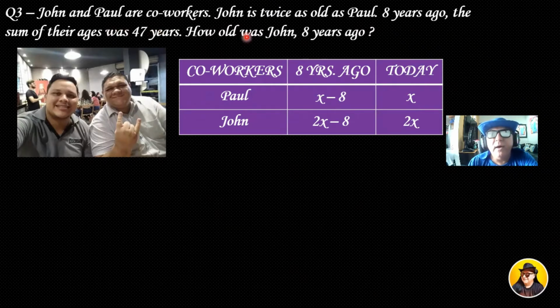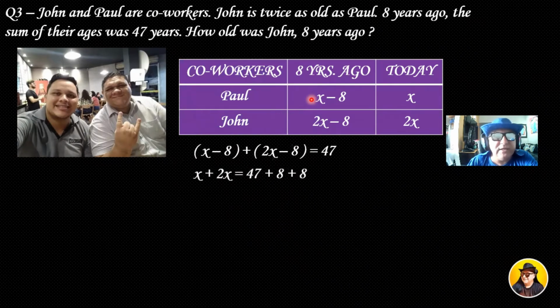Okay, so I have to sum these ages. Eight years ago, it is x minus 8 plus 2x minus 8 is 47. Now let's organize it according to the similar terms. And so we have the equation x plus 2x is 47 plus 8 plus 8. And so it gives us 3x is 63.